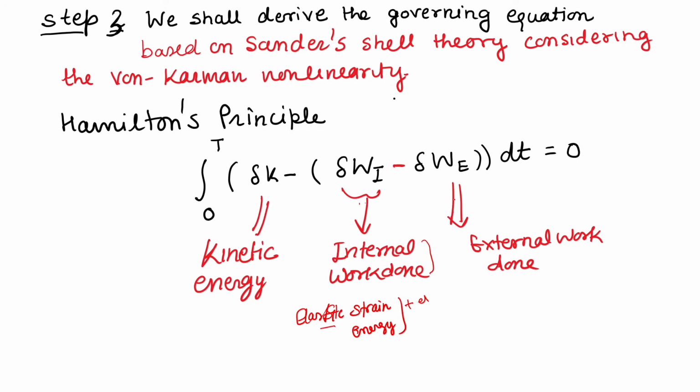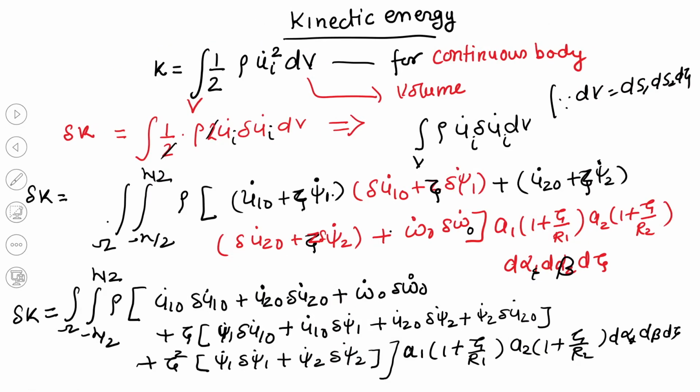Then the external work done. Over the surfaces, the work done by the traction forces, that may be the loading or the traction forces, so we will find out the external work done from there. So, that is going to be 0. First we will calculate the kinetic energy for the case of a shell element.